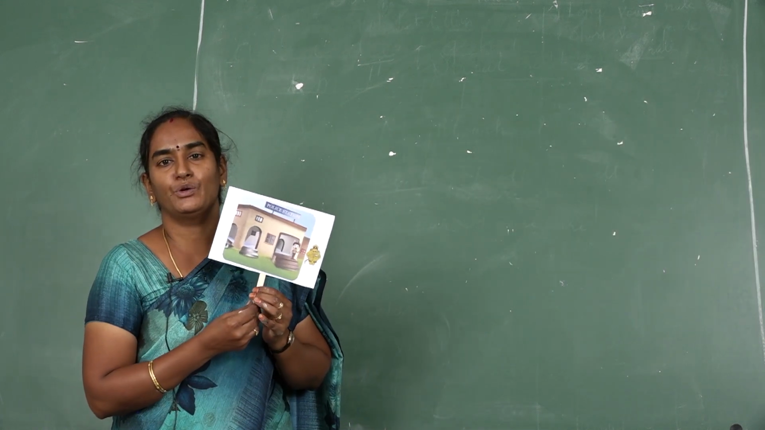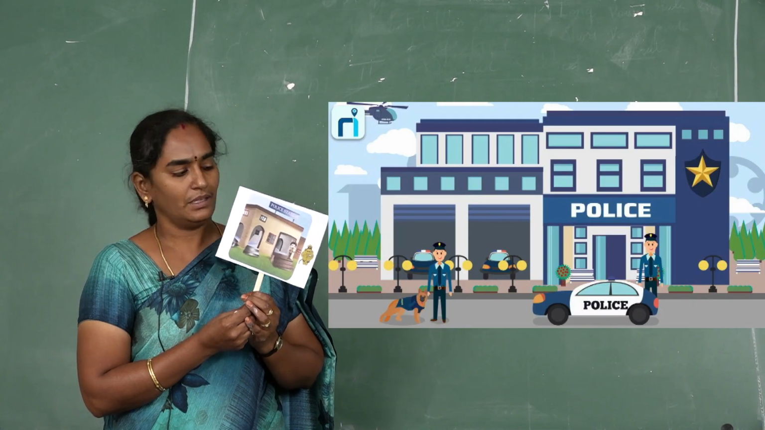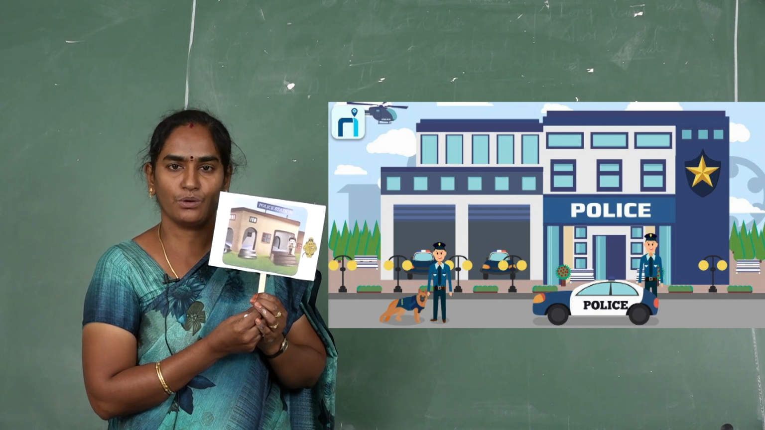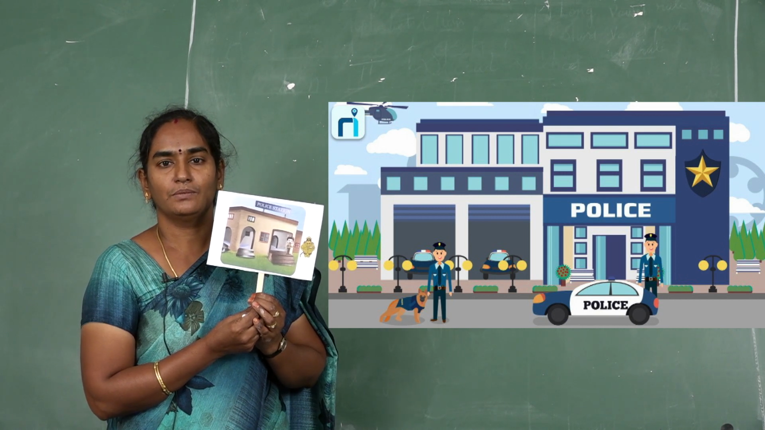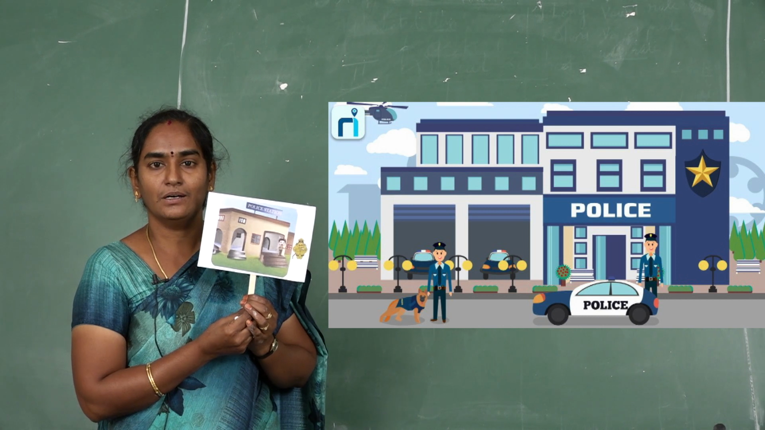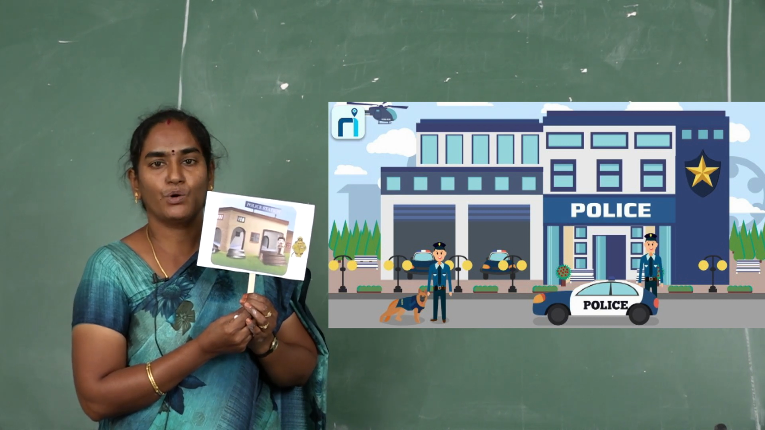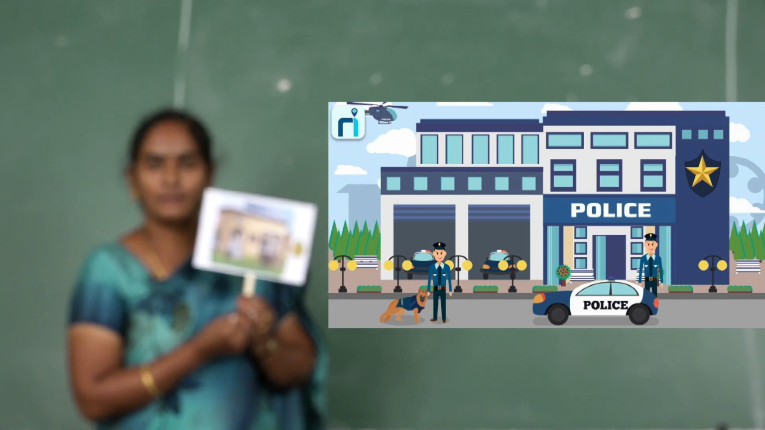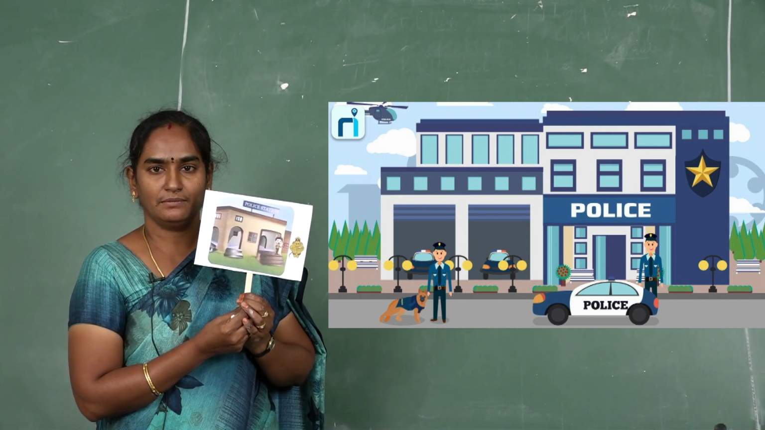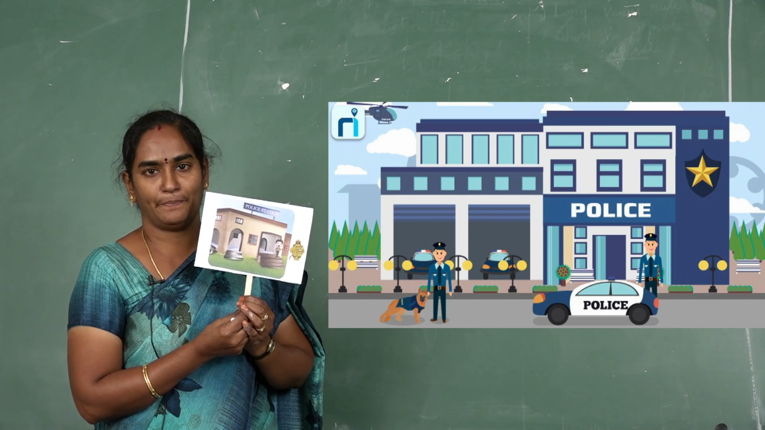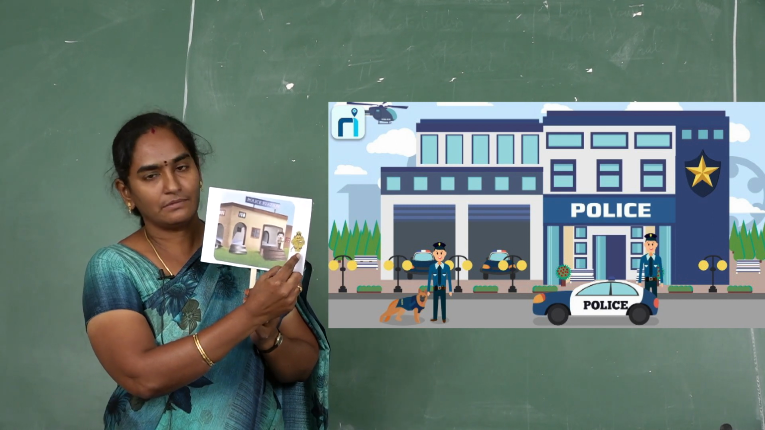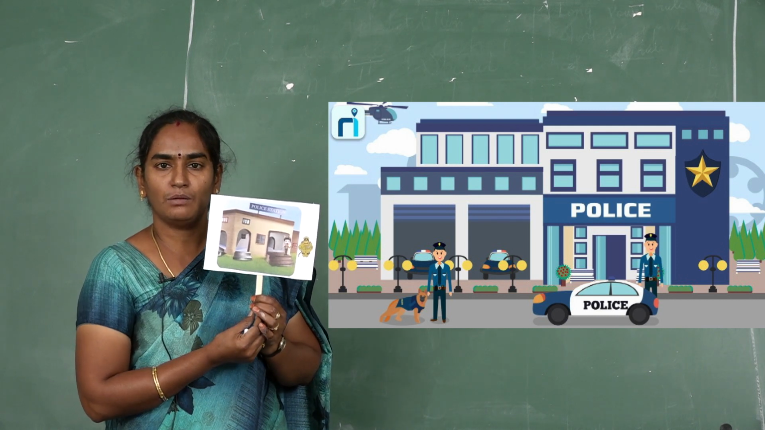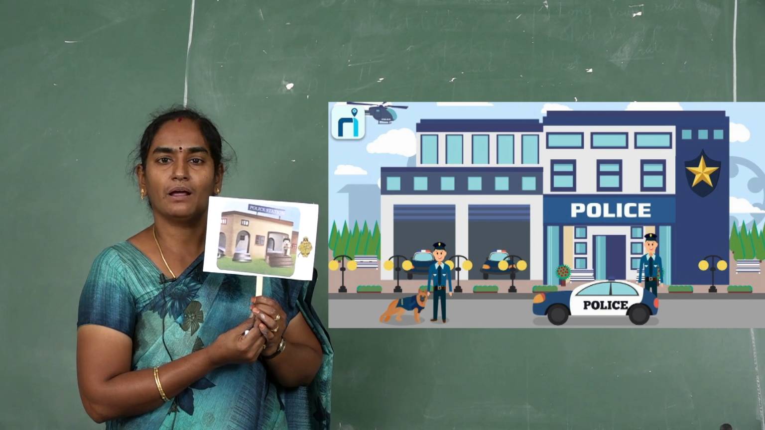Next neighborhood place is the police station. See here, what is the duty of the police? Do you know? They catch the thieves and robbers. They maintain law and order. The traffic policeman controls our traffic. The policeman's uniform color is khaki. If you want to call the police, you dial the number 100.